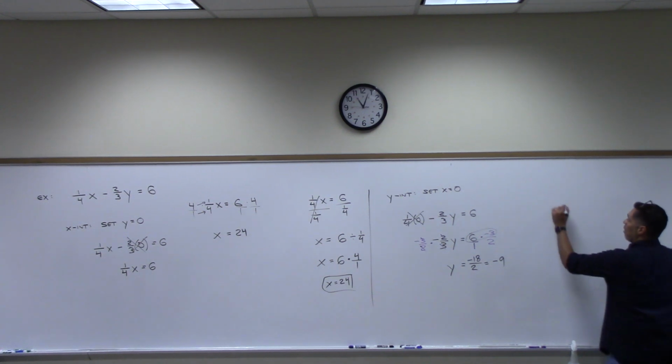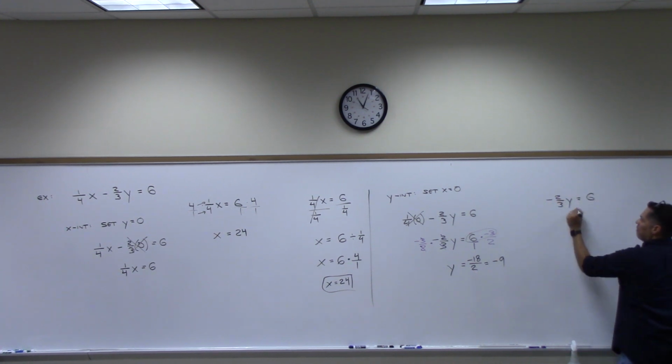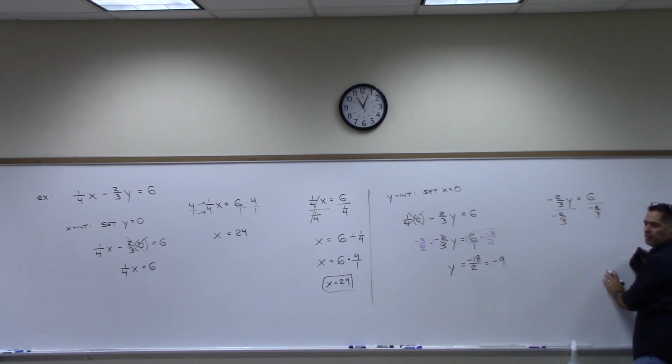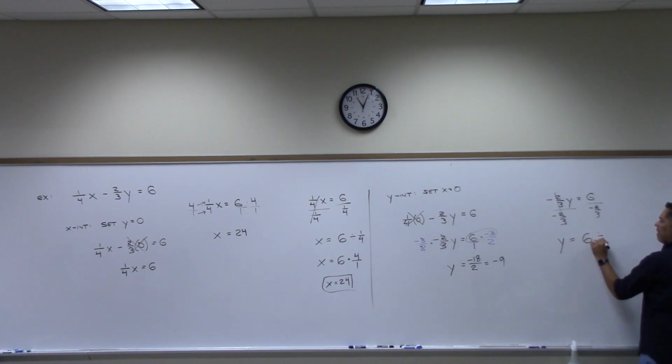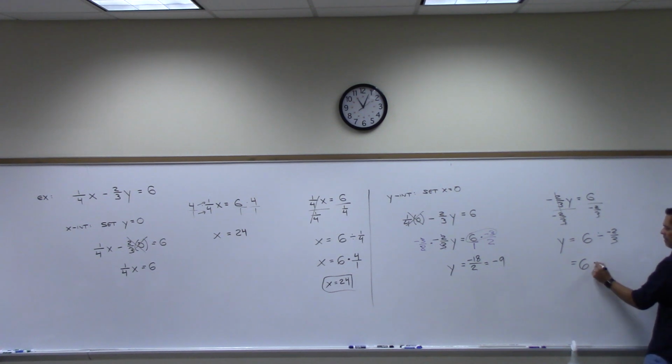That's one way. If you do it the other way, then you divide here by negative 2 over 3. You divide this by negative 2 over 3, right? That's what you'd have to do. These go away, become y. Over here, this is 6 divided by negative 2 over 3, which equals, now you do your keep, dot, flip again. Keep it, dot, flip it. I'll do 3 over negative 2 like that. And you'll get the same answer because if you rewrite the 6 as 6 over 1 and then multiply straight across, you should get 18 over negative 2, which will still give you negative 9.